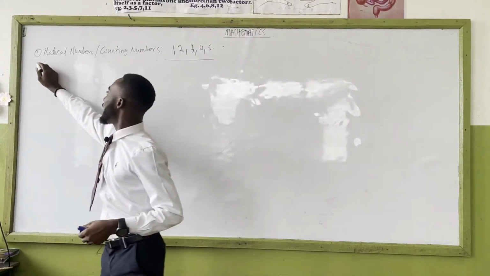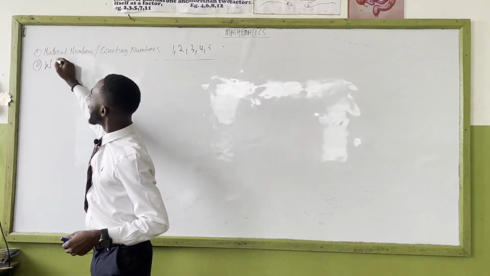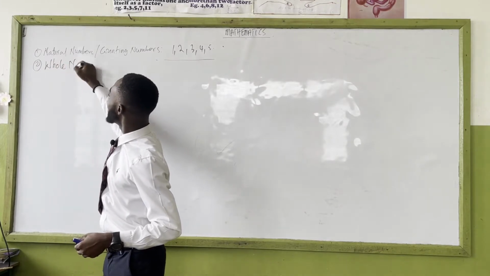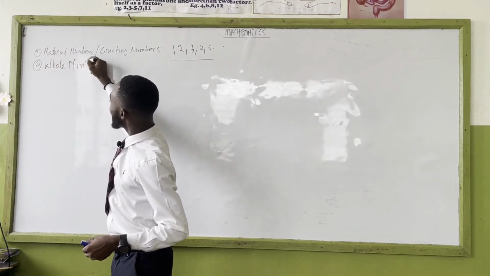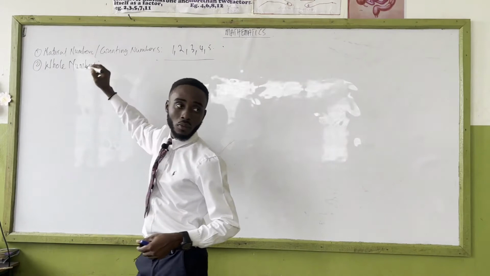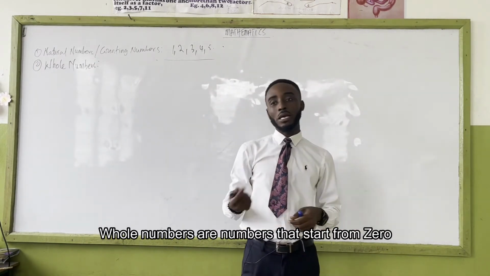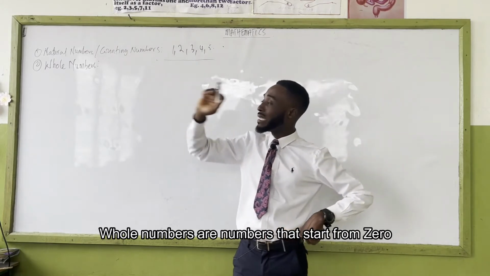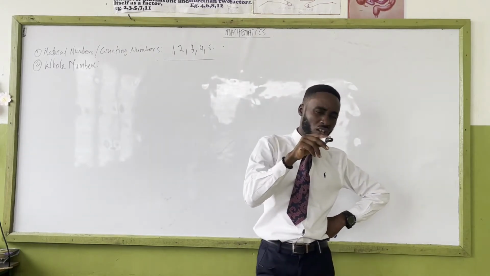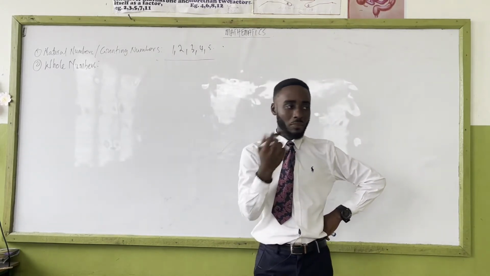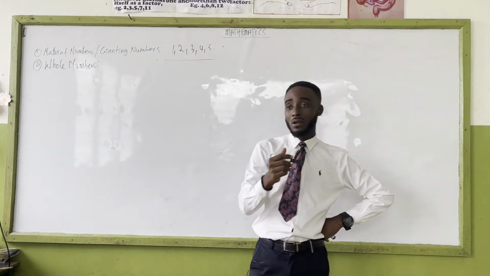Then the second one is whole numbers. What are whole numbers? Whole numbers are numbers that start with 0. So the difference between natural numbers and whole numbers is 0, right?